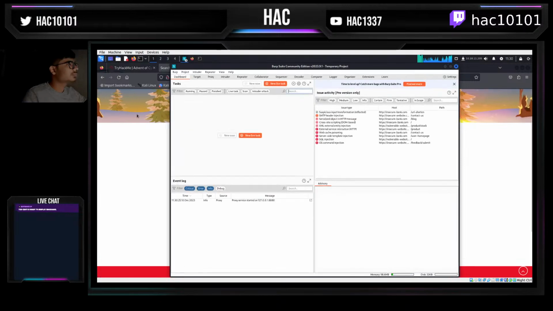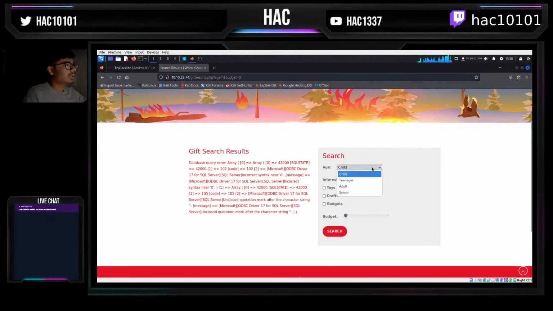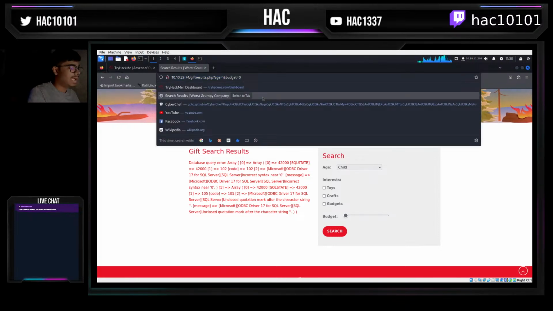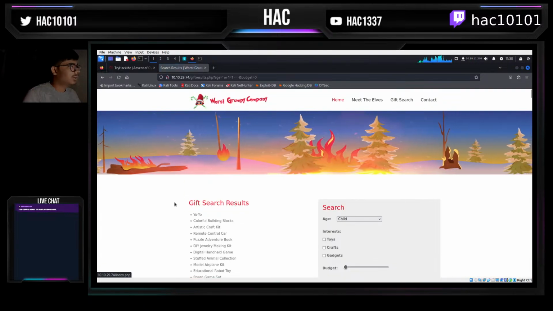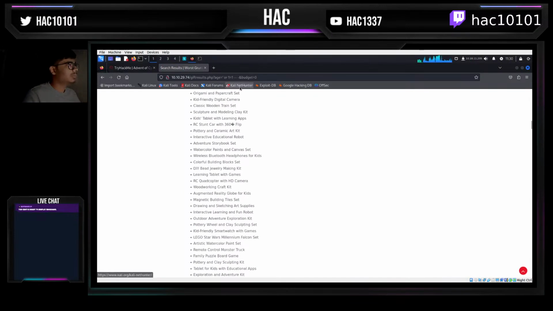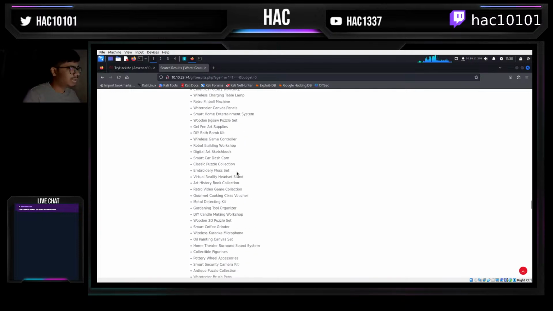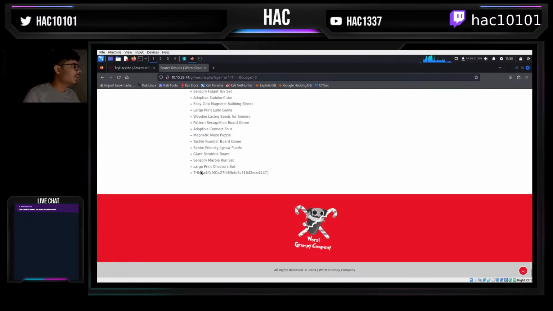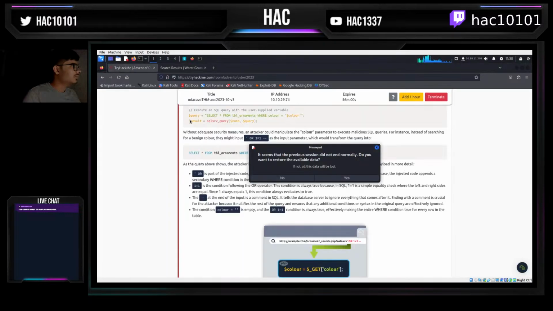What if I do something like this, OR 1=1? Okay, so this particular thing fixed the structure, and we can see every gift, right? Yep, so we do see a flag over here. Okay, so let's see where we need to submit.